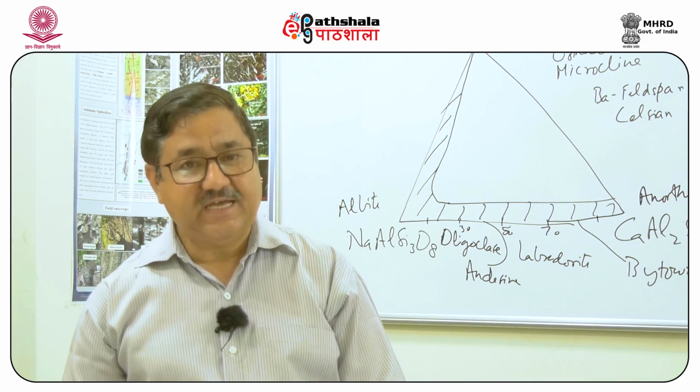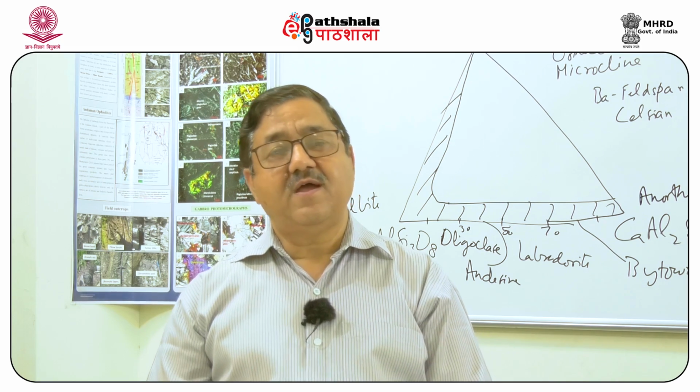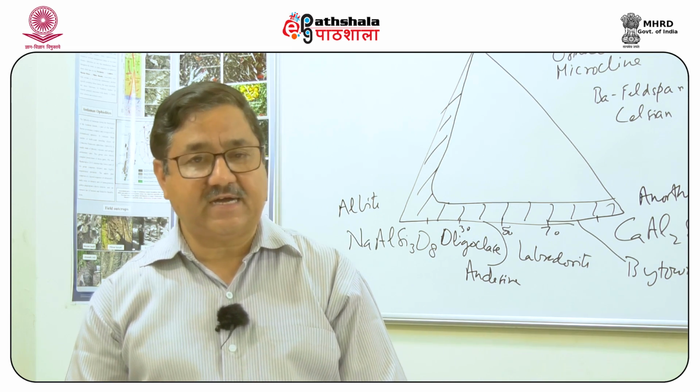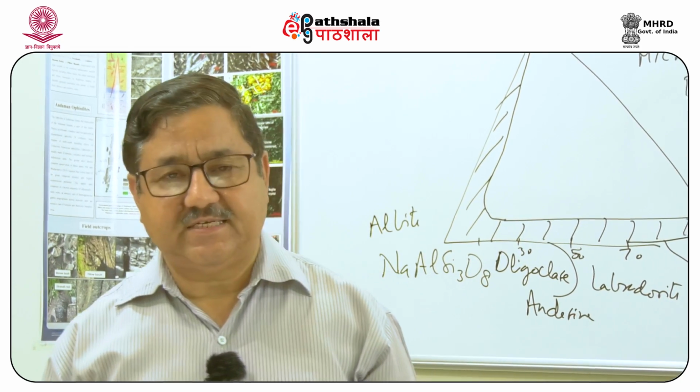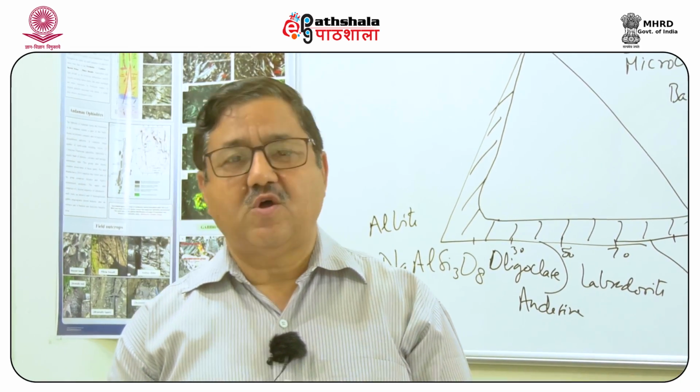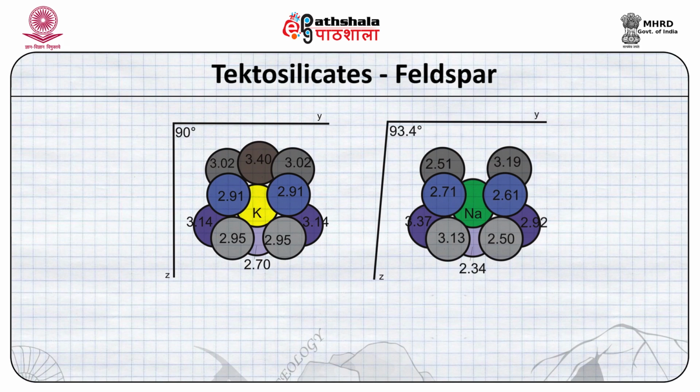So, as you can see, the structure is beautifully controlled by the way in which the tetrahedra are arranged. We see this very beautifully illustrated in the 2 figures of high sanidine and high albite. In the first figure, we see potassium surrounded by oxygen atoms. Now, there are numbers written there. The numbers represent the bond distances and they are written in angstrom units.